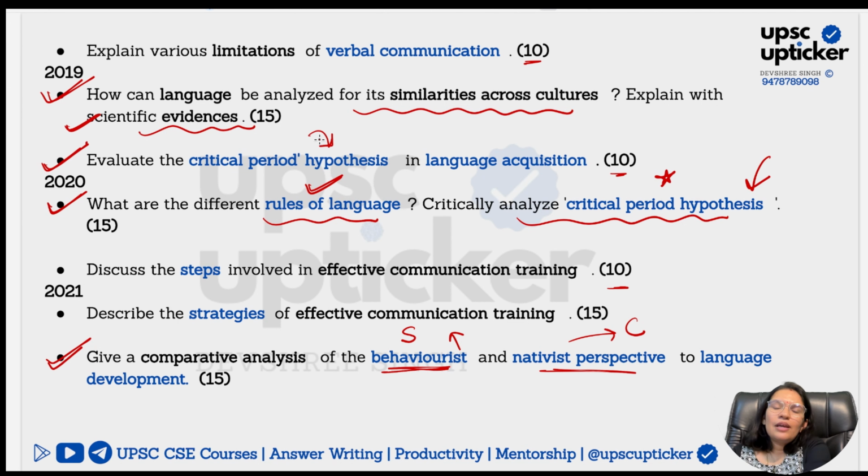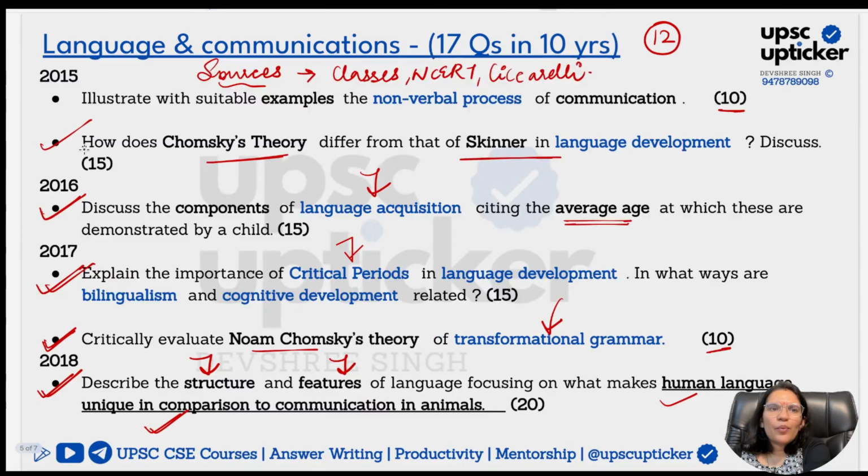Concept-wise, it is very simple. Always you should cite Jenny's example, but do add a couple of research evidences that support, or mainly it is going to be supportive, that support the critical period hypothesis. You can also tell the point that we have derived it from biology, and all of those points are going to be very good. They'll help you fetch few extra points.